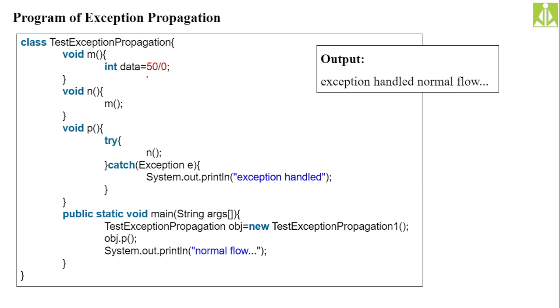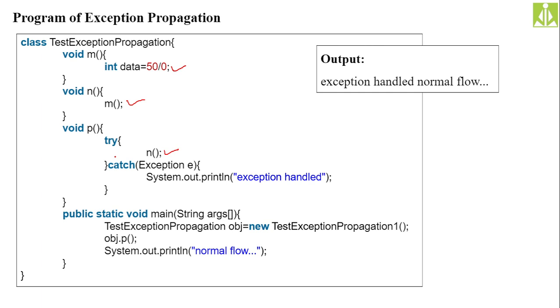Inside the M method, the arithmetic exception is occurring. From where are we calling the M method? From N. And from where are we calling the N method? From P. Inside the P method, you are keeping that N method call inside the try block and you are handling it there.